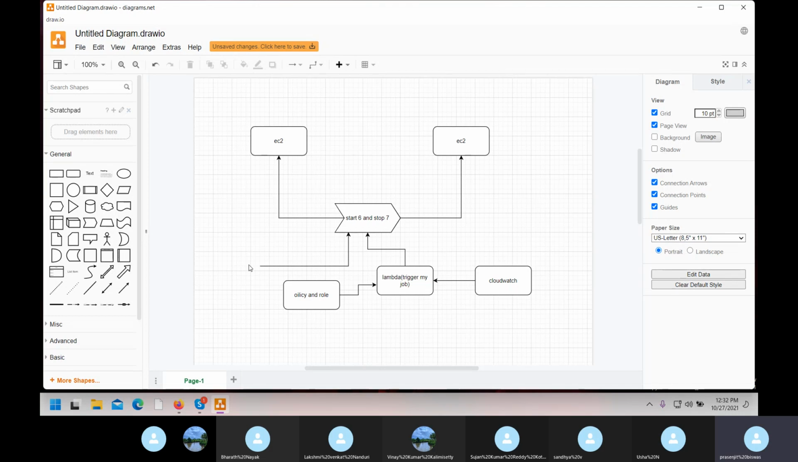The first thing, I need Lambda to trigger the job, and I need CloudWatch. These all three things will do automation. Only one will not do automation. The automation trigger will be created by Lambda, but to run the trigger, we need CloudWatch. You will understand when I do it now.